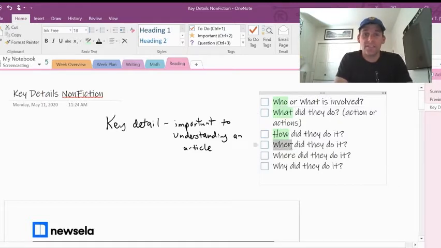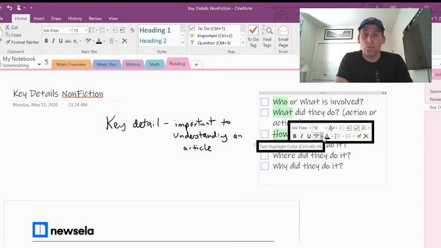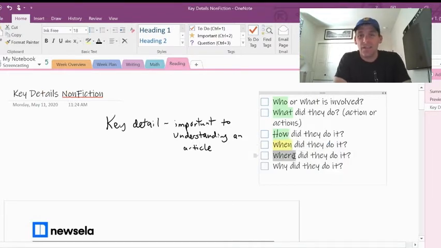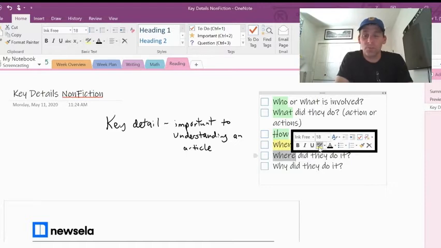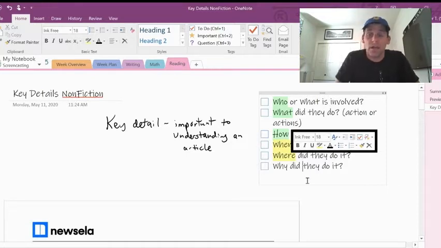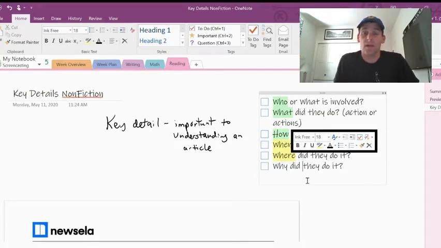These two I'm going to add together. I'm going to put them in yellow. When did it happen and where did it happen? Sometimes you're going to have that, sometimes you're not. Those aren't probably the most important ones on the whole thing, but they do give us a little bit of a time aspect. Timing does matter because if it's something that happened 10 years ago versus 10 minutes ago, it's something that maybe is less relevant, or maybe it is more relevant than it is today. Who knows, depending on that. So you're going to have to determine that.